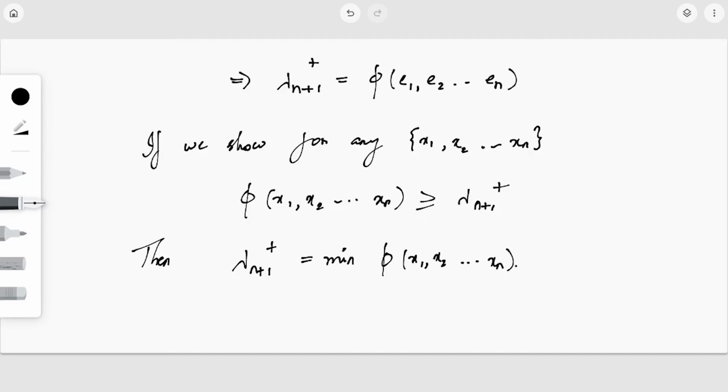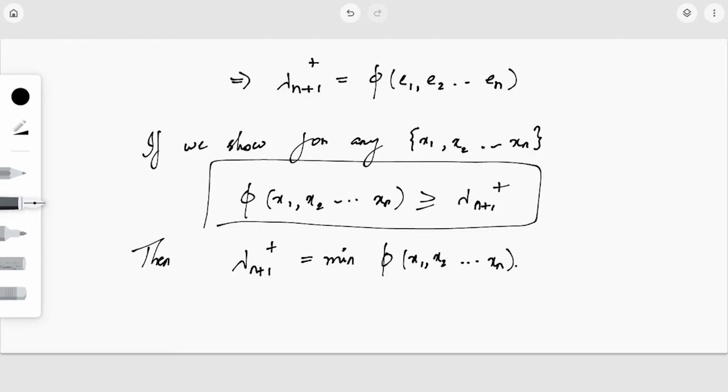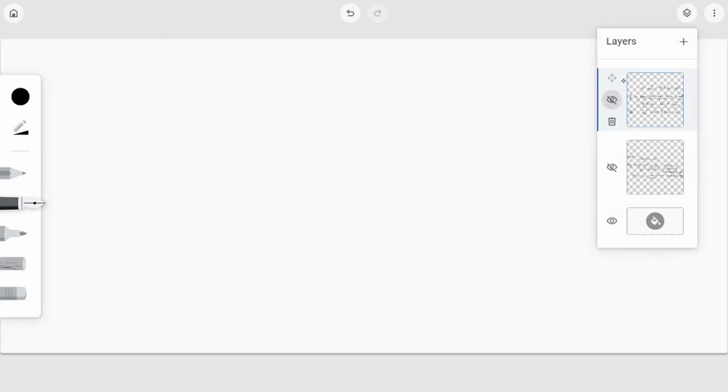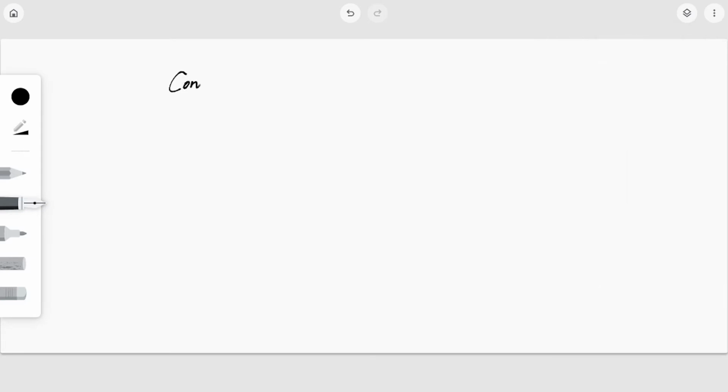So let us see how we can show this part, that is, phi of x1, x2, etc., xn is greater than or equal to lambda n plus 1 plus. For that, let me consider an element y equal to summation i equals 1 to n plus 1 of ai ei plus.